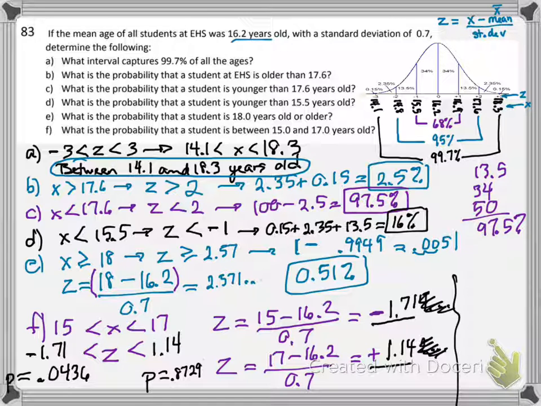Okay. Now I need to think about those being subtracted, and I think I'm going to go ahead and change them to percents before I subtract them. The big one becomes 87.29%. The little one becomes 4.36%. And I subtract those two numbers. 82.93%.